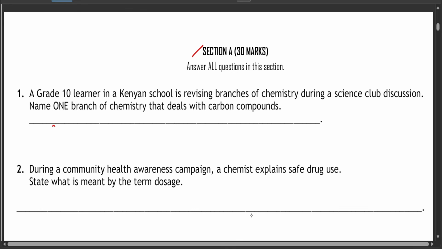That branch of chemistry, we call it organic chemistry. But let me just write it here. Organic chemistry. So organic chemistry deals with carbon compounds.